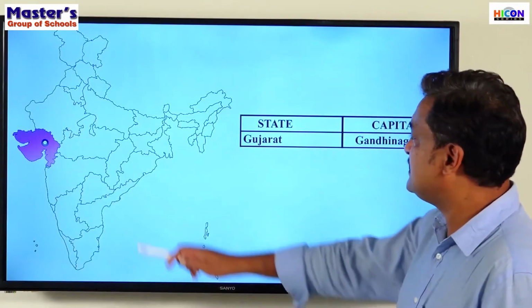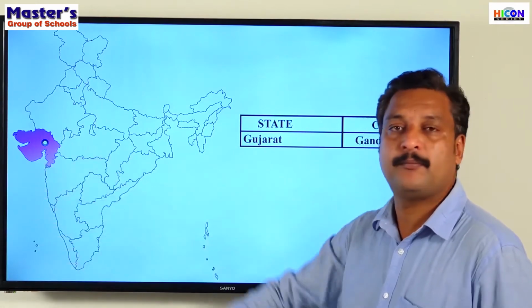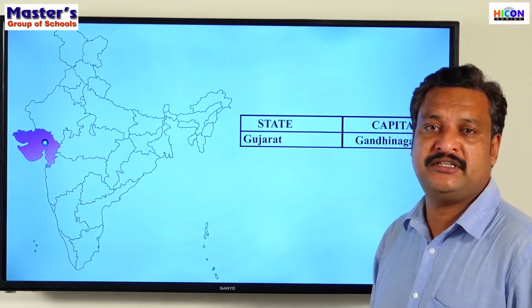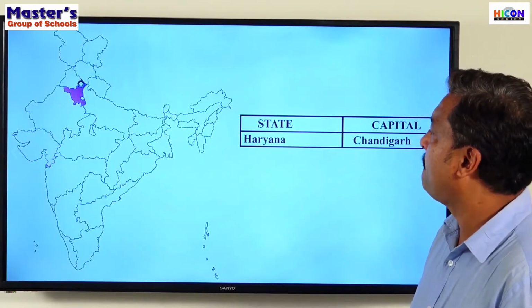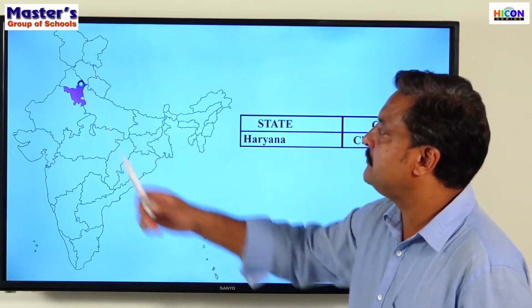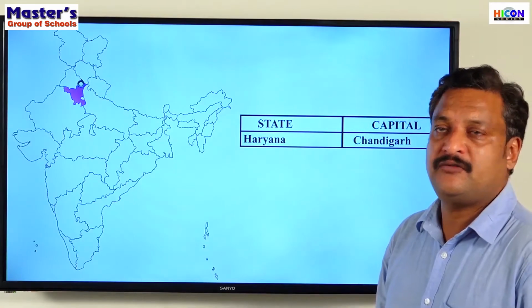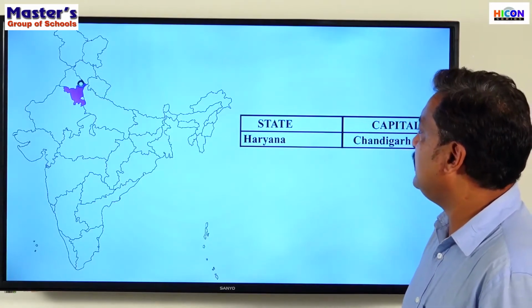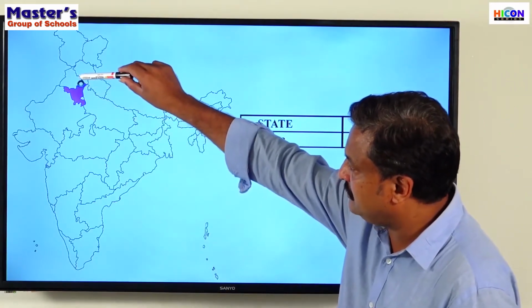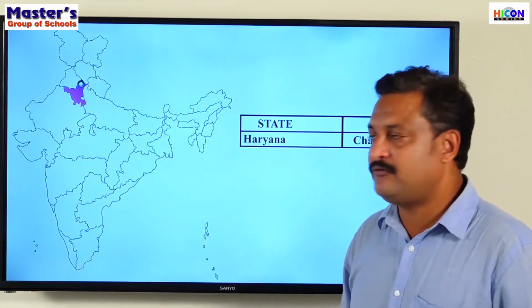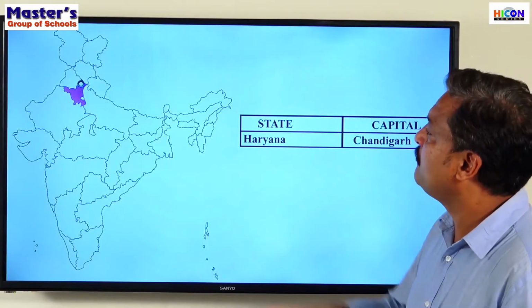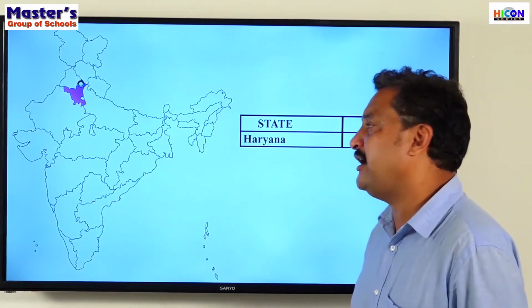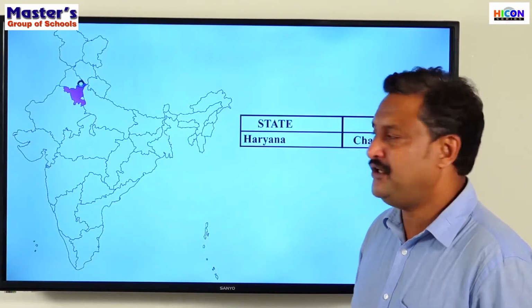Gujarat, the capital is Gandhinagar. The capital of Gujarat is Gandhinagar. The next state, Haryana, one of the northern states. Haryana, the capital is Chandigarh. Chandigarh is the co-capital of two states, Haryana and Punjab. We will come to that later. So the state is Haryana and its capital is Chandigarh.